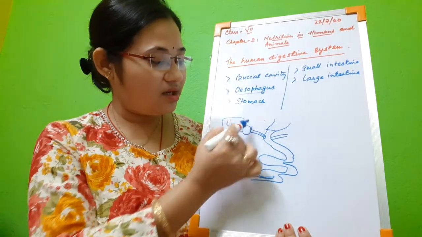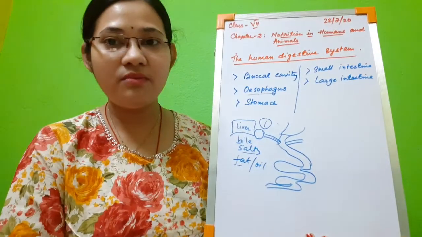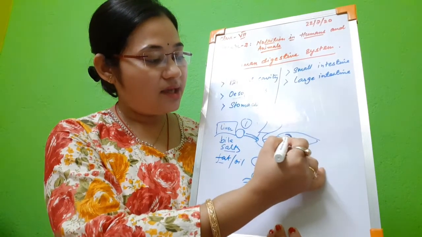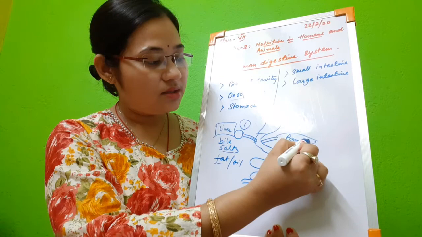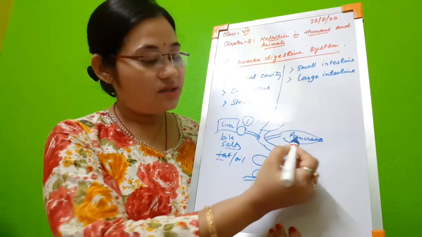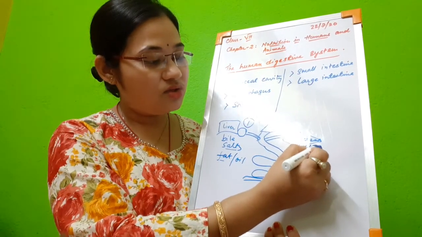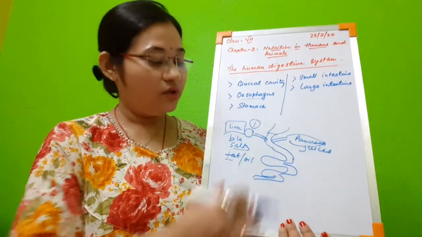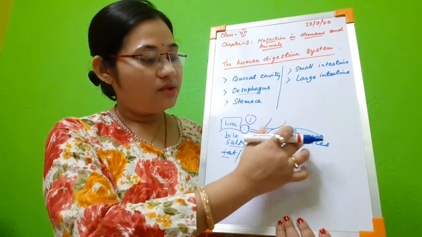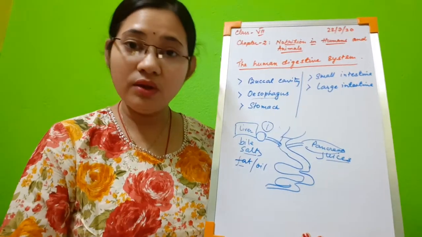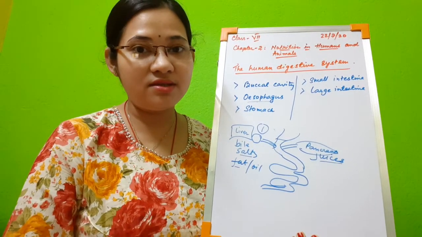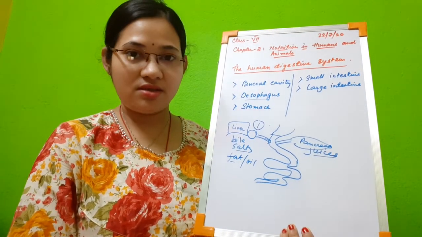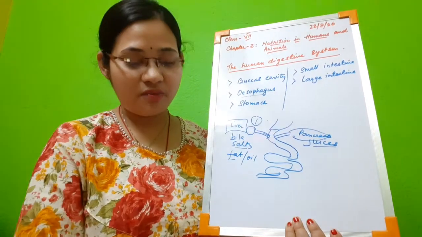So the small intestine gets the first secretion from the liver, and the second secretion it gets from the pancreas. What does this pancreas have? This pancreas has pancreatic juices. These juices are also poured onto the food. They contain different types of digestive enzymes which help in digestion of certain substances.